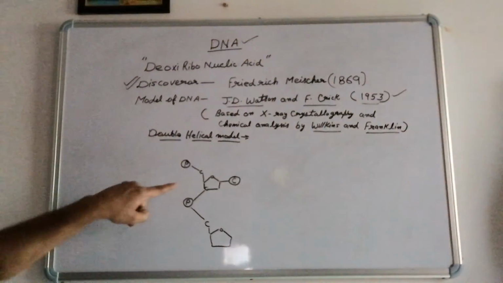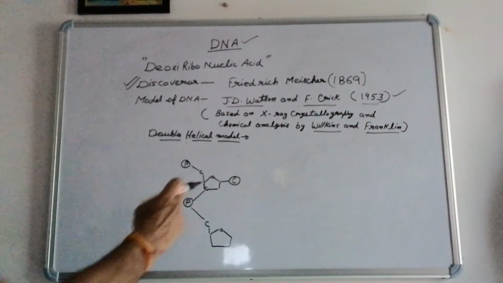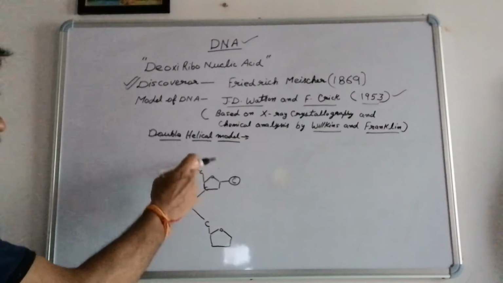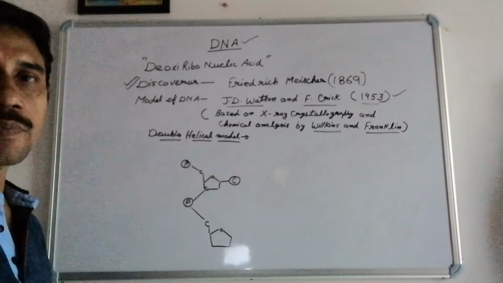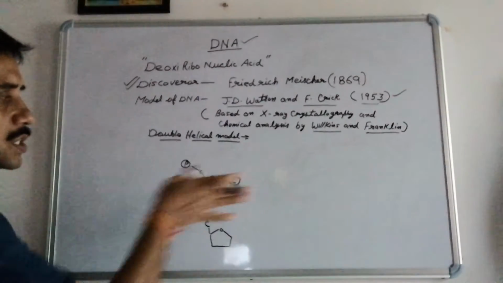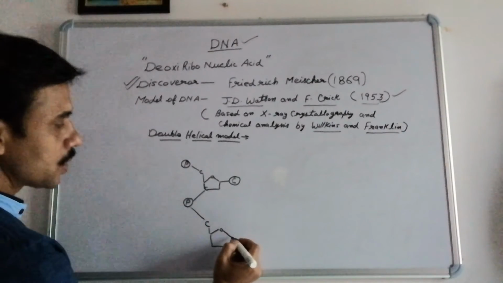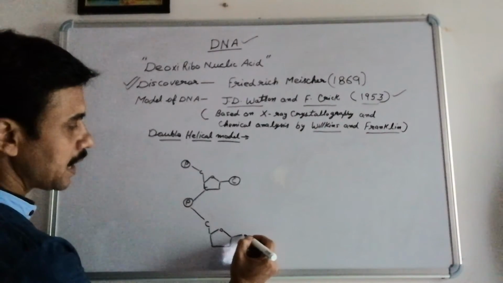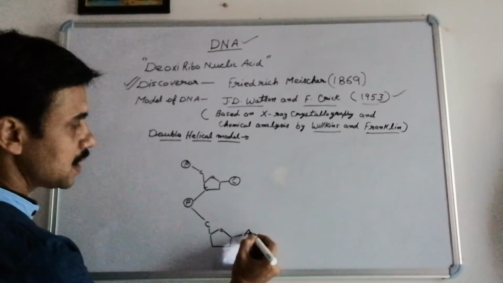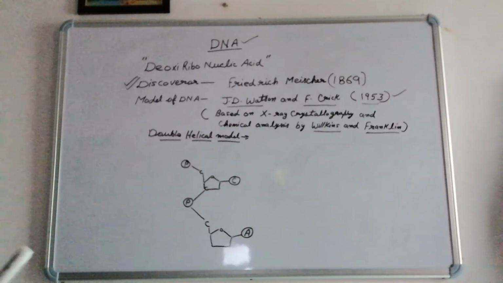In this way one nucleotide gets connected with another nucleotide. So sugar and phosphate form a backbone, and from this backbone the nitrogen bases are elevated, arising inward. Suppose this is the first position; here I am going to connect adenine. Adenine is a purine. The purine's ninth nitrogen will connect with the first carbon here.